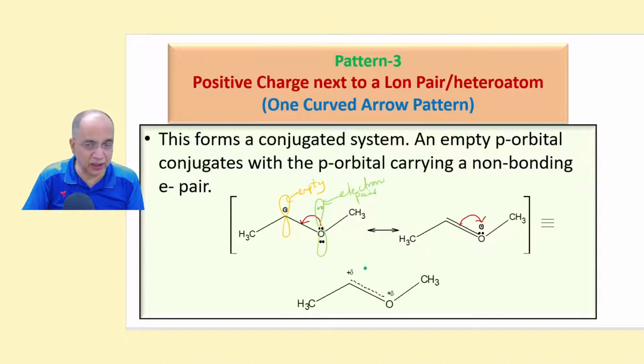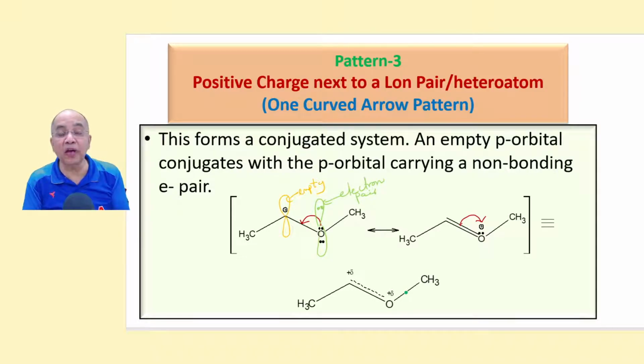As a result, the actual structure will be neither a single bond between carbon and oxygen, rather a partial double bond, the plus delta charge shared between the two centers, carbon and oxygen, plus delta, plus delta. We do not know now which one is more stable, so we cannot write plus half, plus half. This is again a one curved arrow pattern.